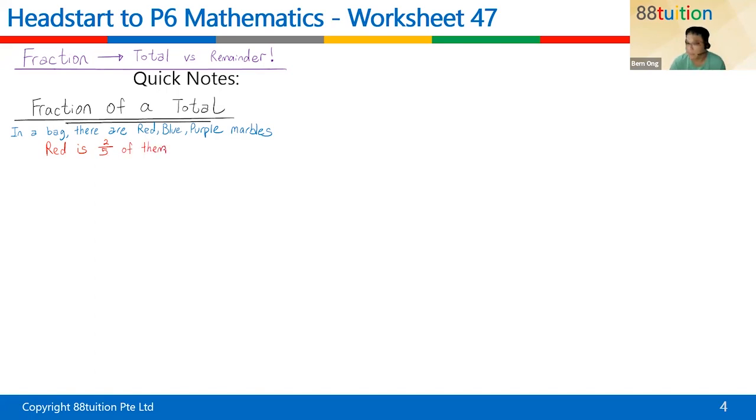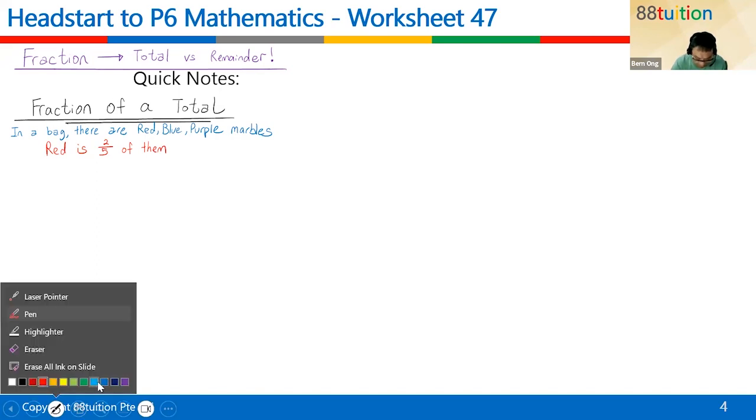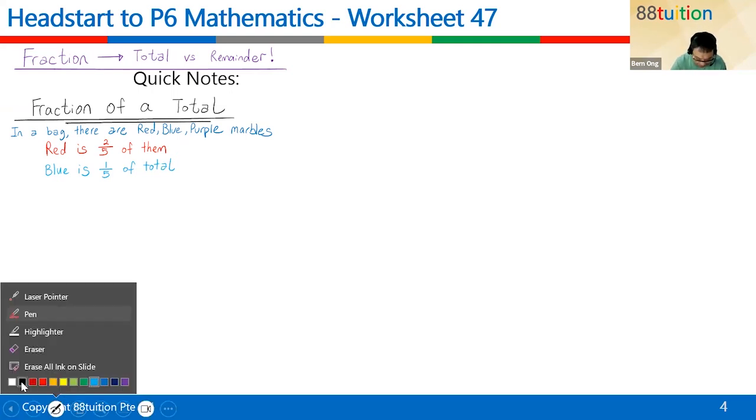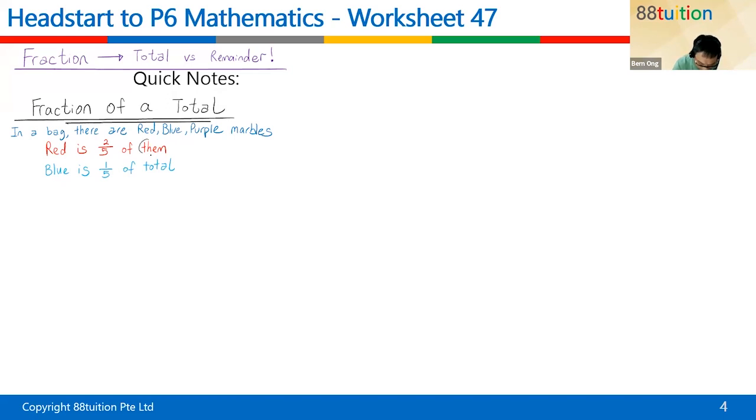Sometimes they will give you even more clues. They will say blue is 1/5 of total. So, children, sometimes the teacher may play with the words. So what is the meaning of this word them? The 2/5 of them is like the 2/5 of the what? Them means the red, blue, and purple marbles all together. So this them actually represents the total.